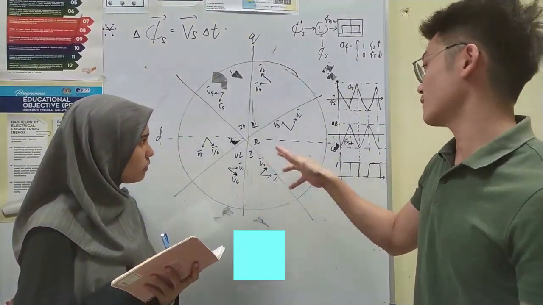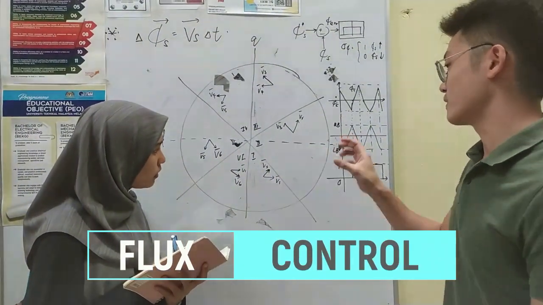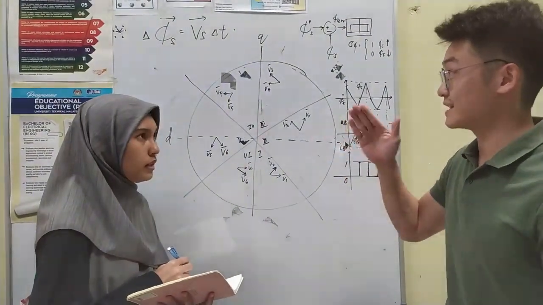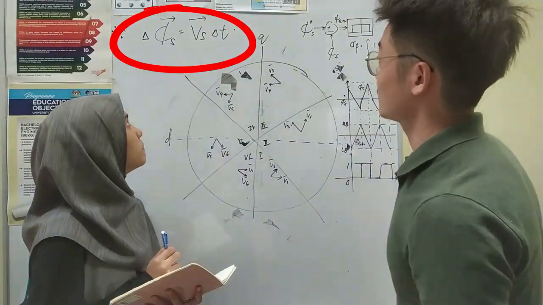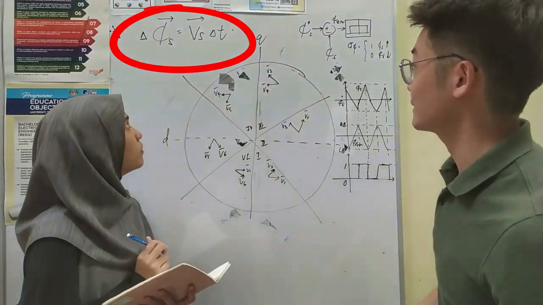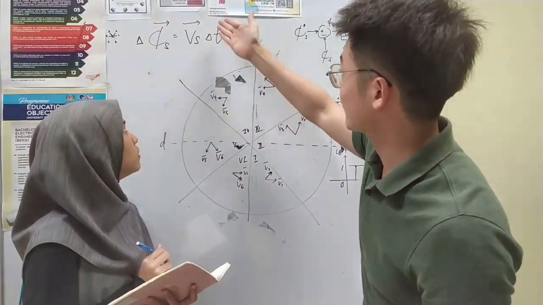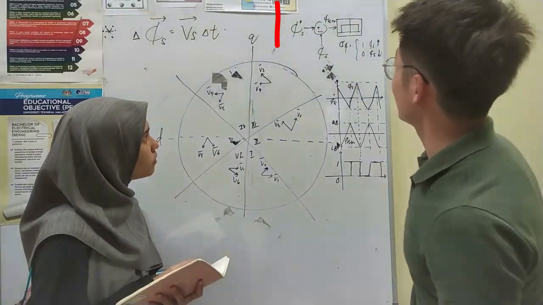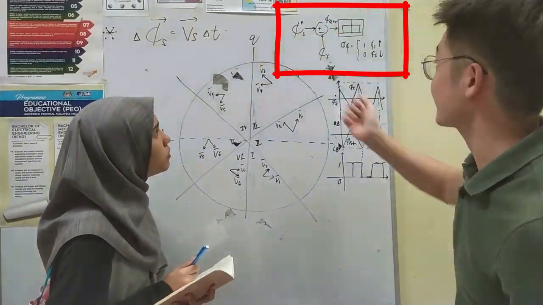These 2 voltage vectors are used to control the flux. For example, the V1 vector is used when the flux increases, and the V2 vector is used when the flux decreases. And this is a formula: the change of flux is equal to the voltage vector times the respective time. It means that we can control the flux through the voltage vector. So this is how we control the stator flux.